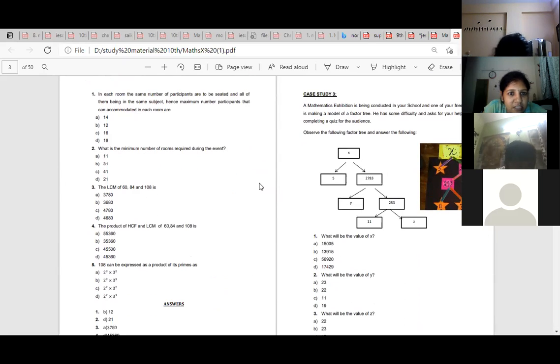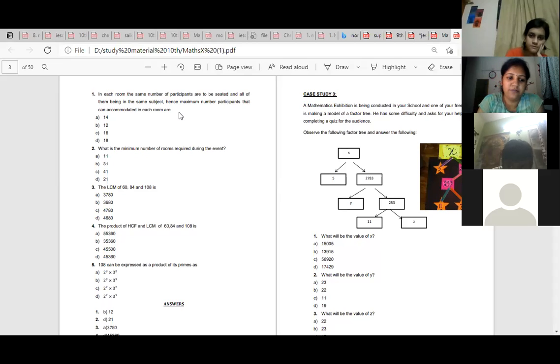In each room, the same number of participants are to be seated, all of them being in the same subject. Hence, the maximum number of participants that can be accommodated in each room is? HCF, each room. In each room, how many participants you can allot? 12 is the HCF, so 12 is the answer. Can you show the numbers again? Hindi 60, English 84, Maths 108.